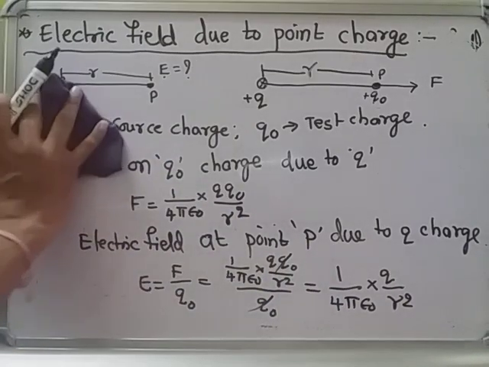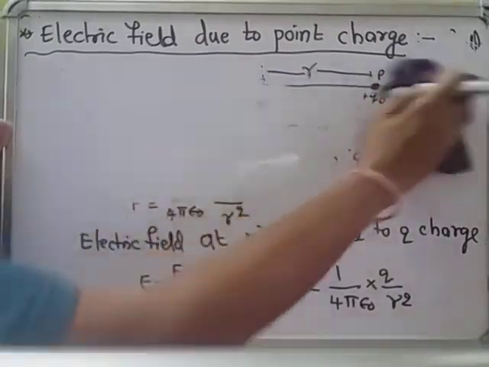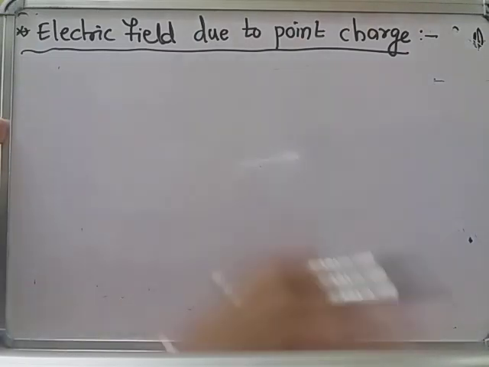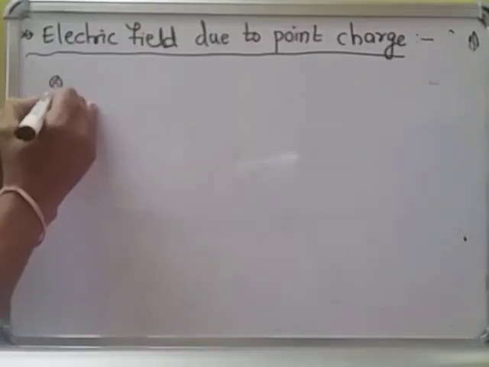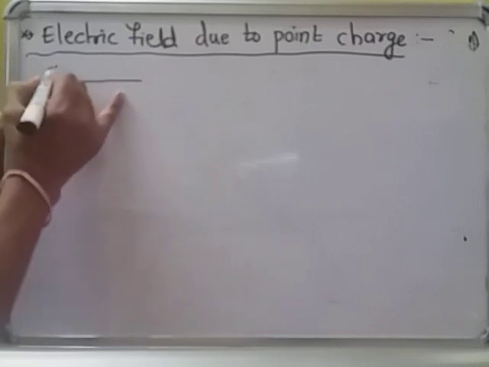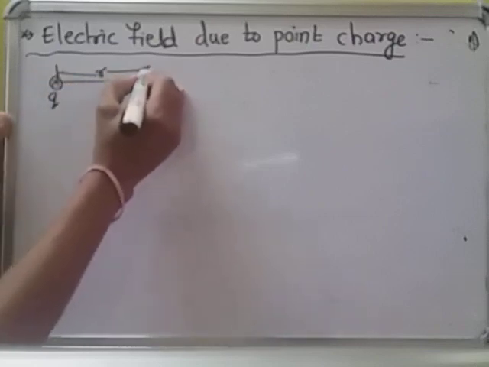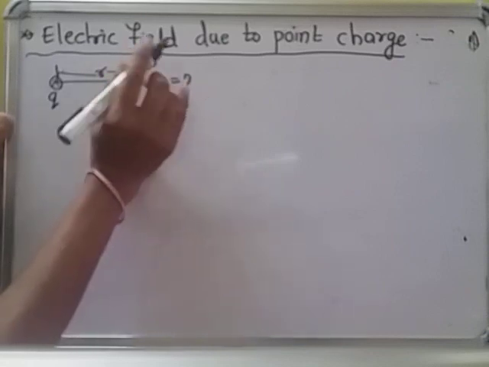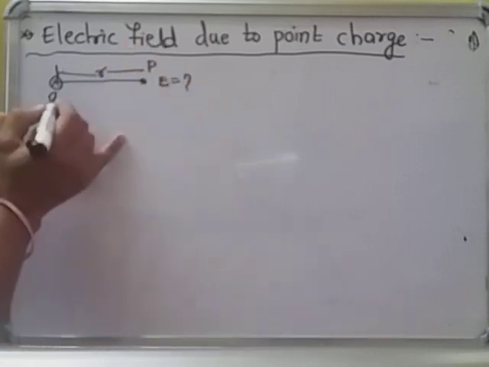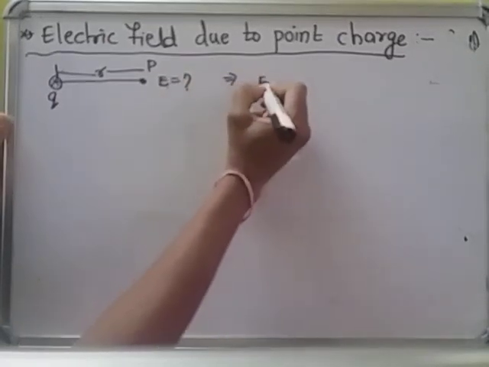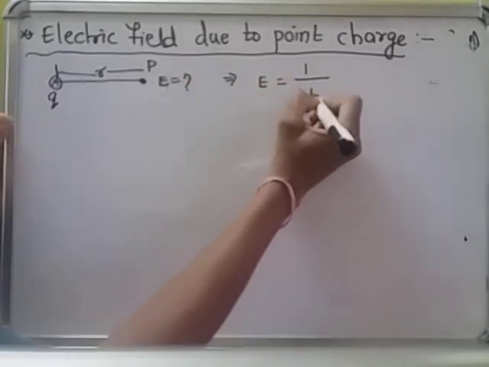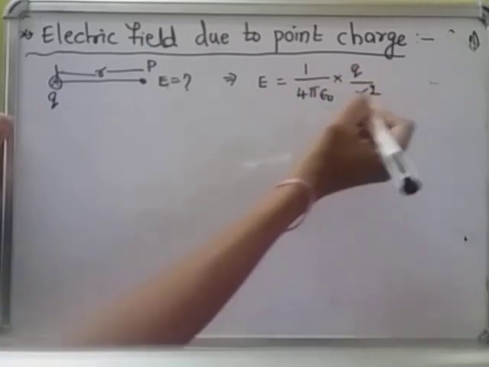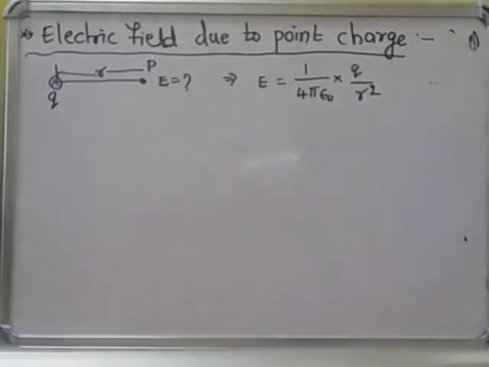And now I will give some more information about this electric field. Electric field due to point charge. Here, this is a Q charge. From the Q charge at a distance r at point P, I want the electric field. Just now we derived the electric field formula, that the electric field due to Q charge, E, we got as 1 by 4 pi epsilon naught into Q by r square. This is the formula for electric field intensity due to Q charge.